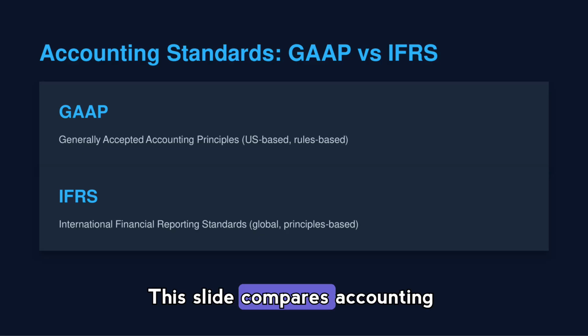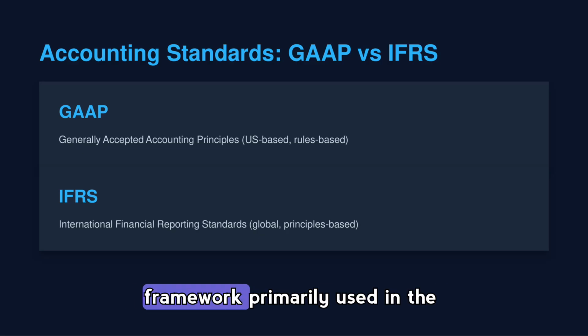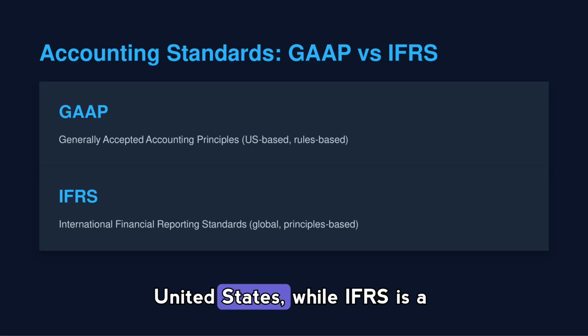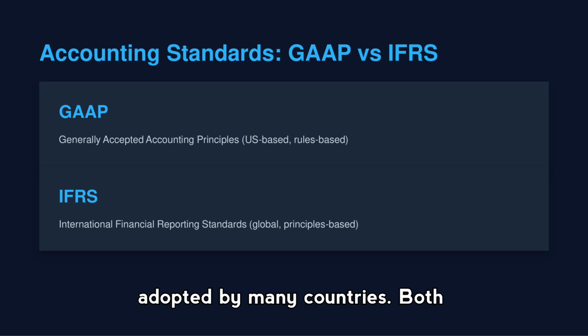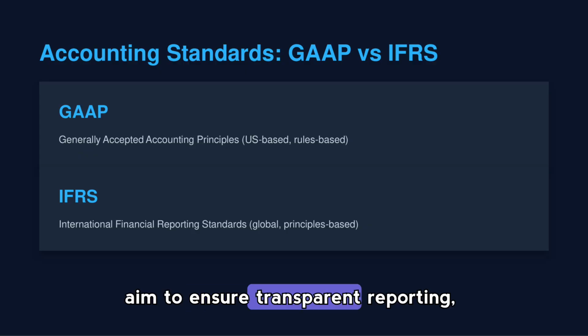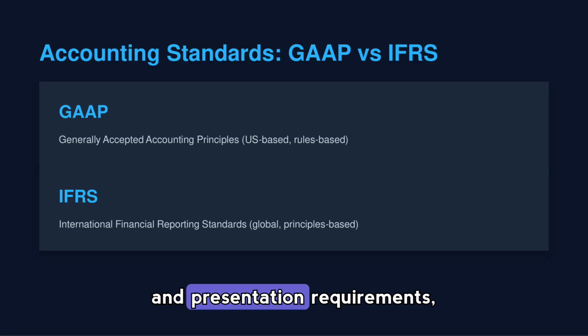This slide compares accounting standards. GAAP is a rules-based framework primarily used in the United States, while IFRS is a global, principles-based framework adopted by many countries. Both aim to ensure transparent reporting, but they differ in specific treatments and presentation requirements, which can affect comparability across jurisdictions.